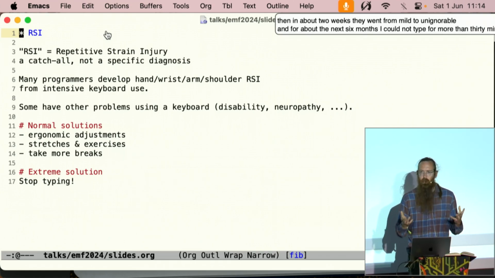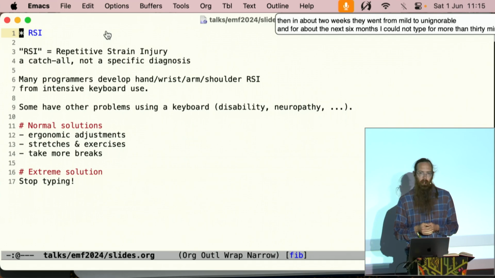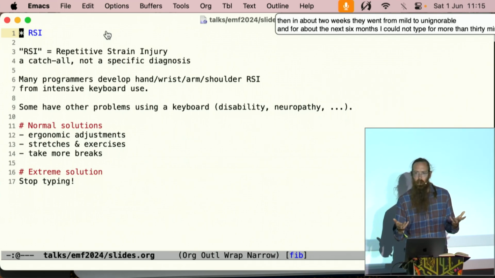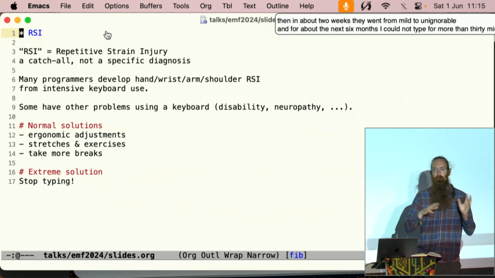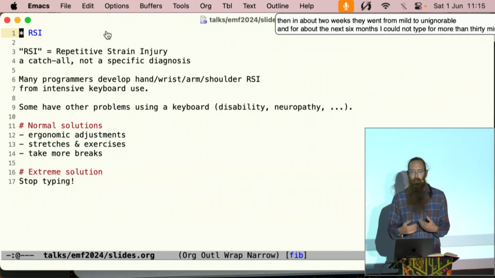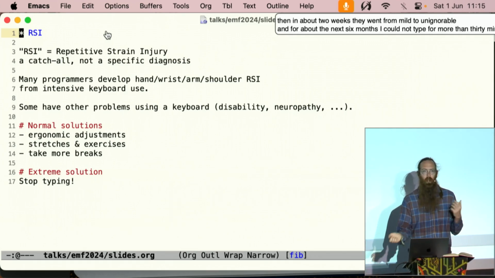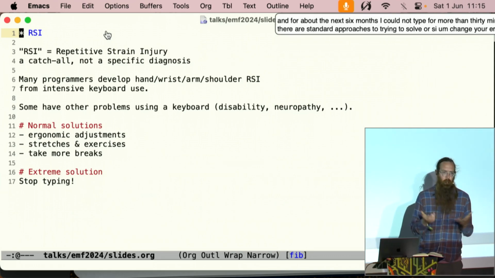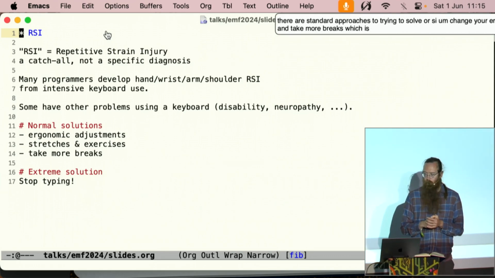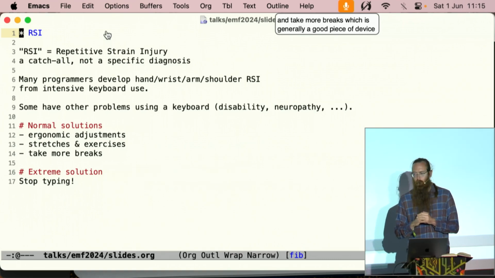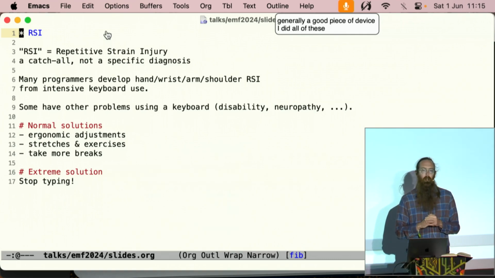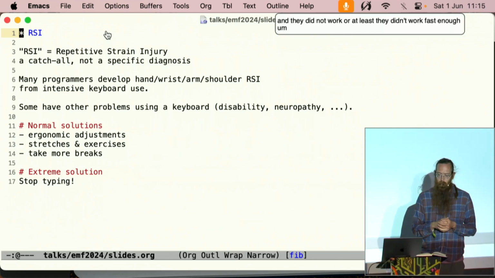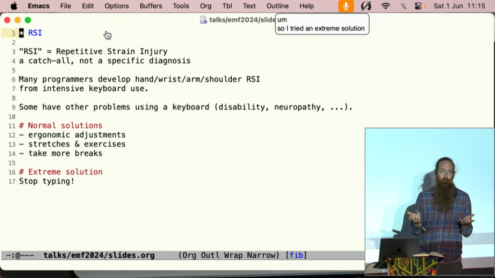There are standard approaches to trying to solve RSI. Change your ergonomic setup, get a fancy keyboard, get a fancy desk, get a fancy chair, do regular stretches, do exercises to strengthen your wrists, and just take more breaks, which is generally a good piece of advice. I did all of these, and they did not work, or at least they didn't work fast enough. So I tried an extreme solution. I stopped typing.